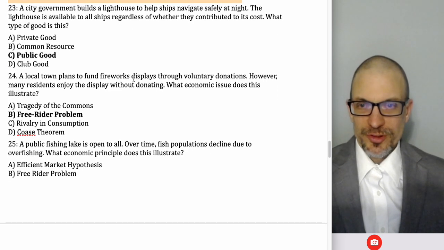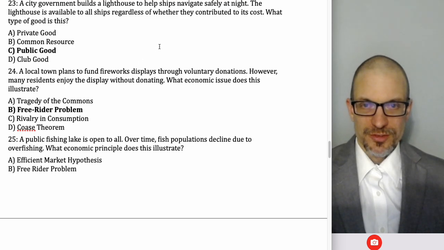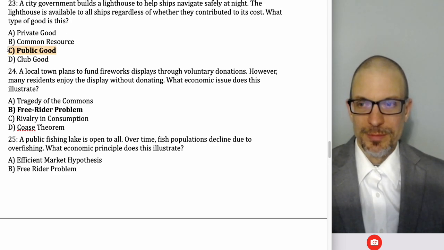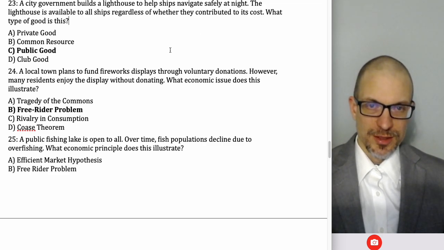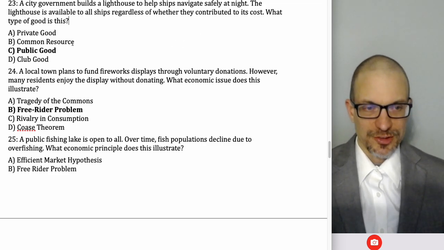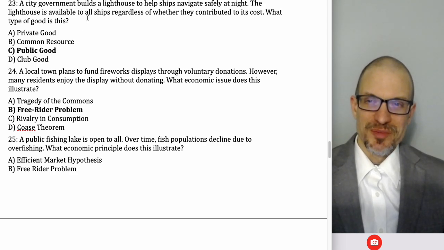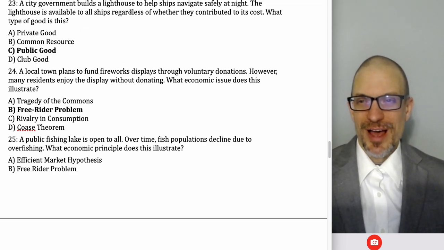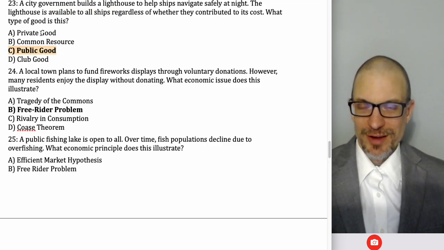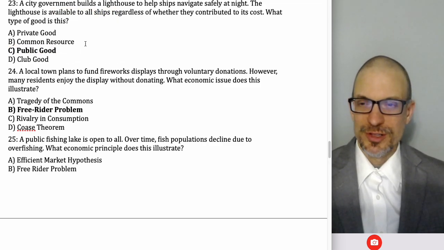City government builds a lighthouse to help ships navigate safely at night. Lighthouse is available to all, regardless of whether they contributed or not. What type of good? That's a public good. So available to everybody, whether they contributed or not, suggests it's non-excludable. And we should probably have something to make us believe it's non-rival, but it sounds like it's available to everybody. Maybe we can get non-rival from that. I guess I should have made this a little bit more clear that it was non-rival.